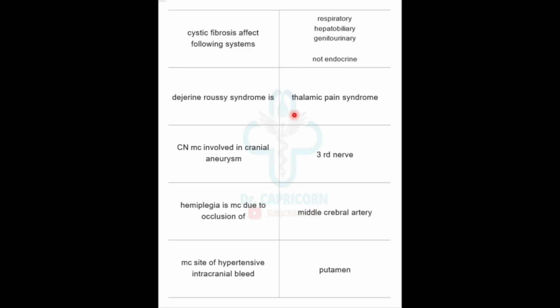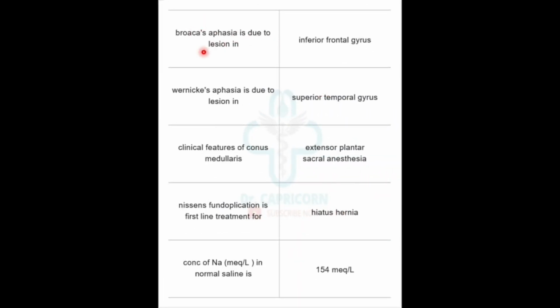Dejerine-Roussy syndrome is thalamic pain syndrome. Cranial nerve most commonly involved in cranial aneurysm is third nerve. Hemiplegia is most commonly due to occlusion of middle cerebral artery. Most common site of hypertensive intracranial bleed is putamen. Broca's aphasia is due to lesion in inferior frontal gyrus. Wernicke's aphasia is due to lesion in superior temporal gyrus.